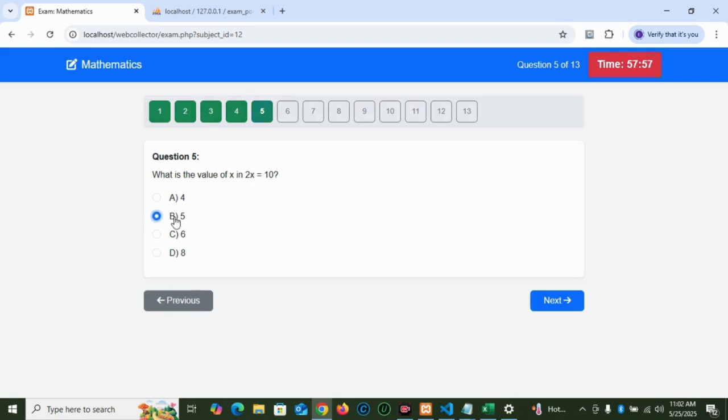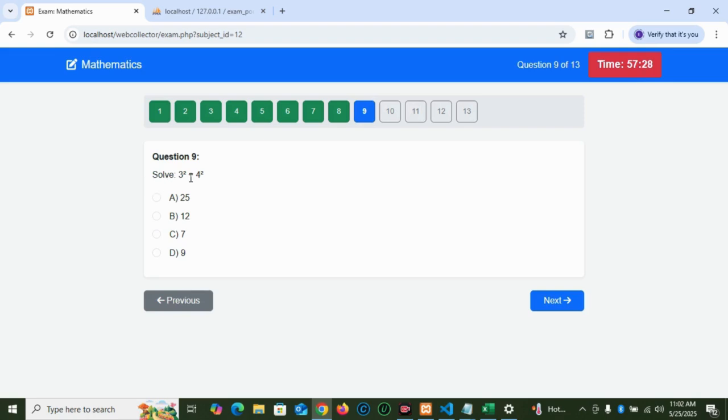All right. Now let's navigate again to another page. What if the rectangle has length 10 centimeters and width 5 centimeters? What is the area? So we know the area of a rectangle is length times width. So 10 times 5 is what? 50. All right. How many sides does a hexagon have? We have 6 sides. All right. Next. Which of the following is a prime number? I think 17. Let's move ahead.